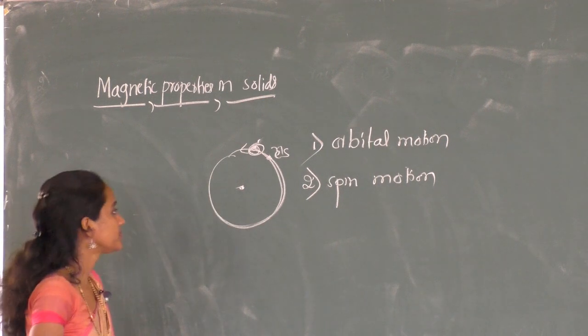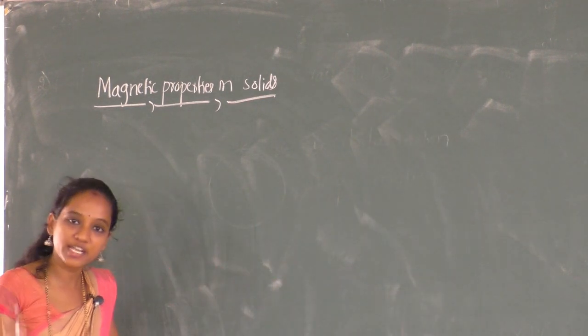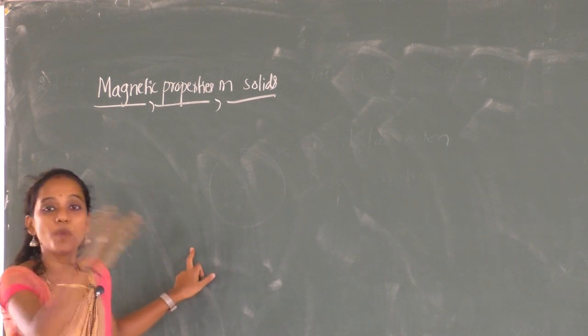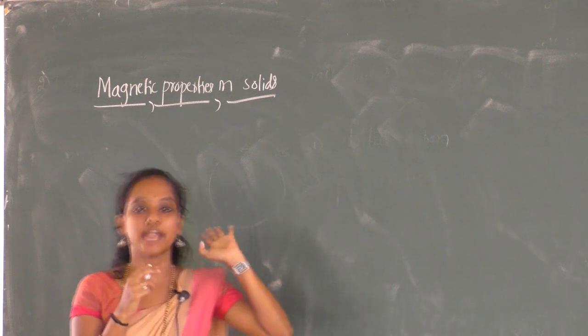Now, based on this magnetic behavior, solids are classified into 5 types.